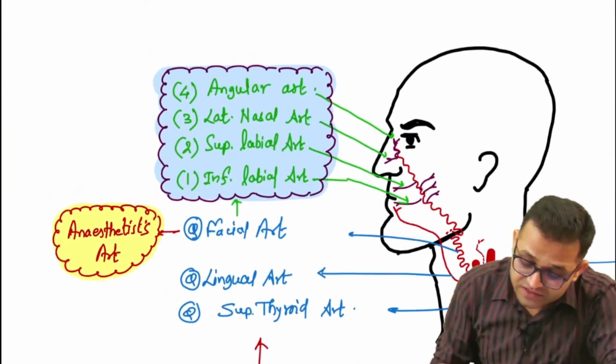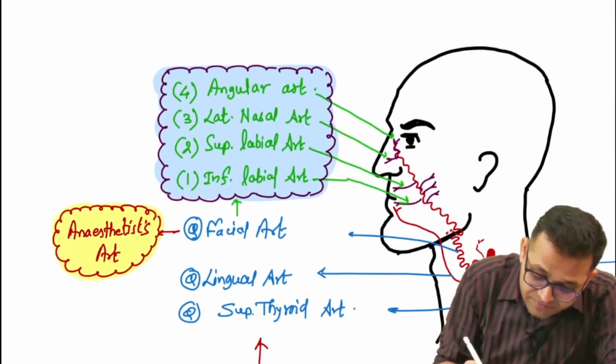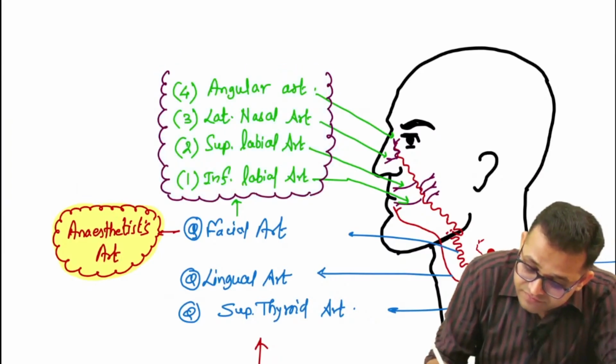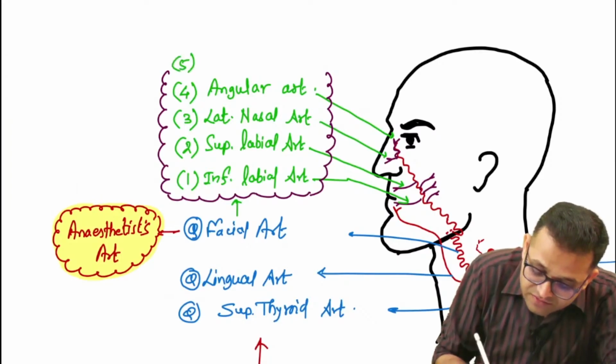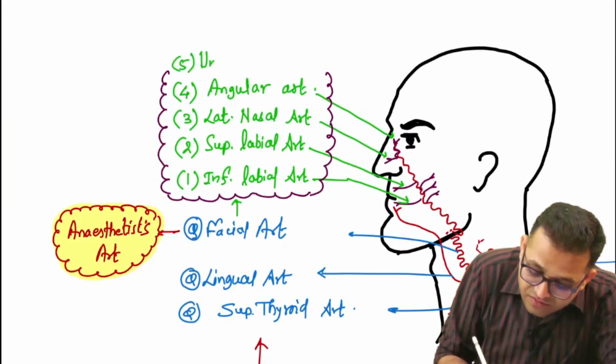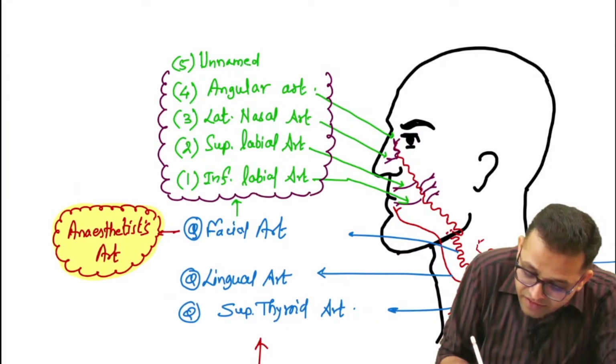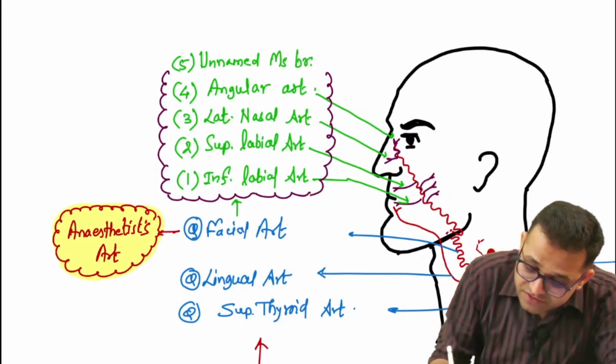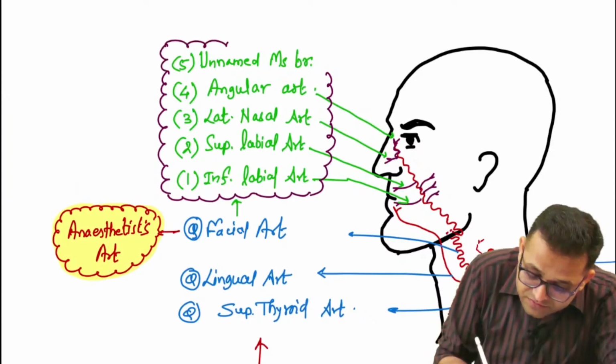So the main artery of the face is the facial artery. Yes sir. So we are including one more, the fifth one. Sir, these are unnamed muscular branches.